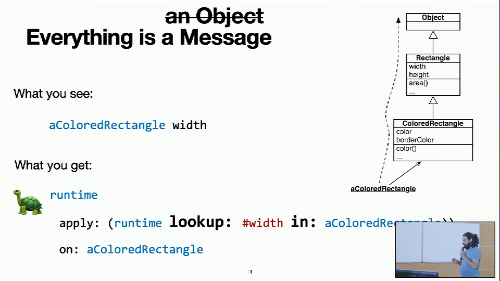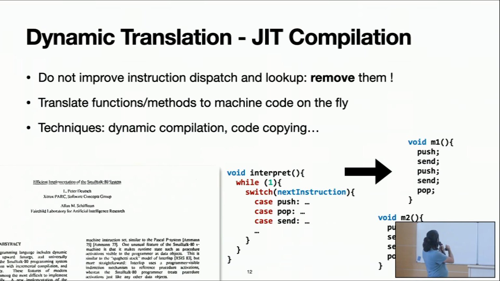In the past, a lot of people have been working on how to optimize the lookup in particular. So I will bring this work from Peter Deutsch in 84, I think. In this paper, he presents an implementation, I think the first implementation, that has JIT compilation and inline caches.